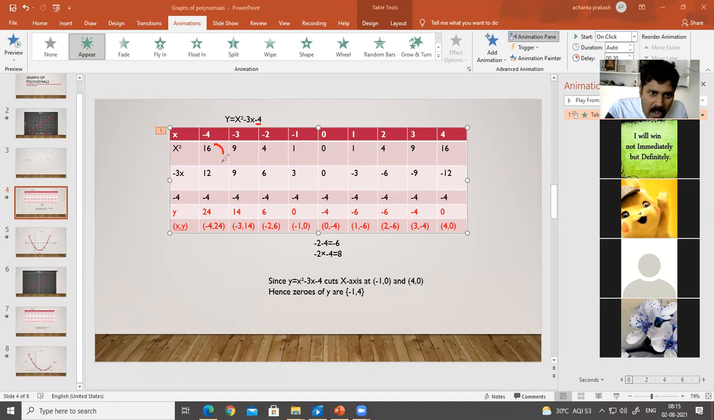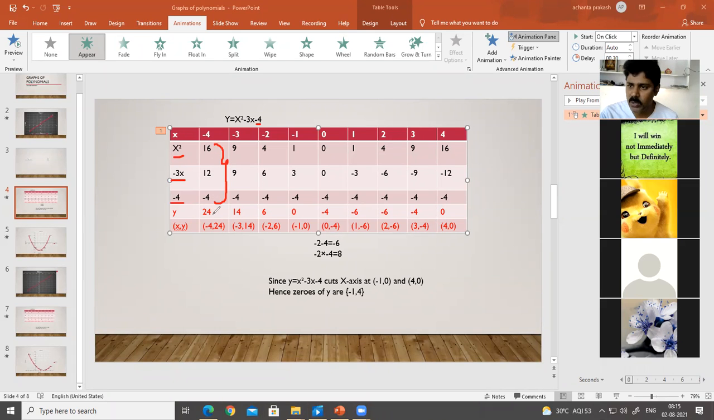Now I have to add all these 3. Why? Because I should get y, what is y? x square minus 3x minus 4. So I have to add all these 3 to get the value of y. So I have added all.